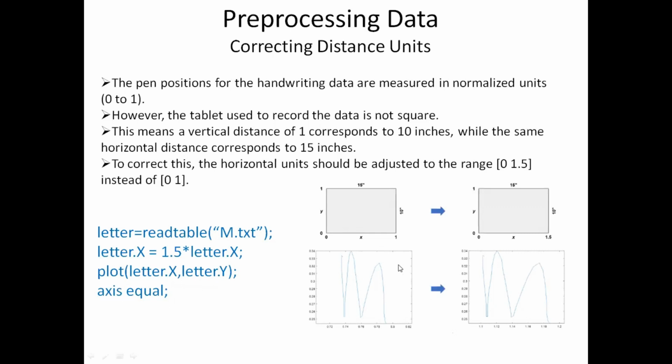You can see here this figure shows, the first figure is without doing the correction in the distance units. The second figure shows after the correction that we have made. So the X range is increased from 0 to 1.5. This is the first pre-processing of data that we need to perform.